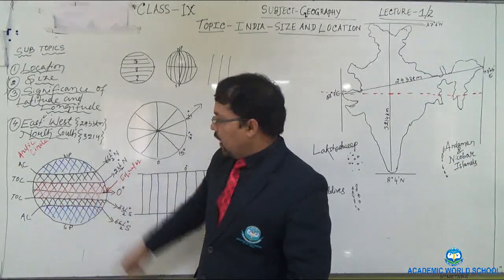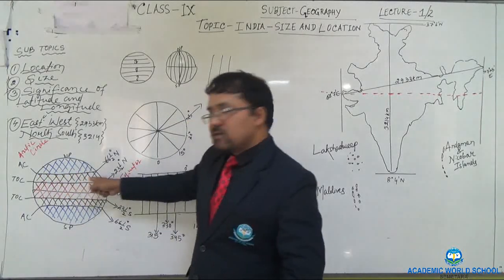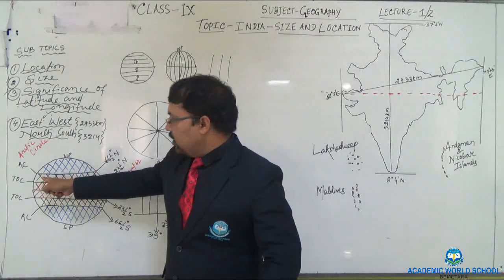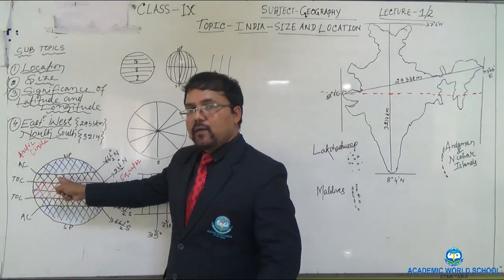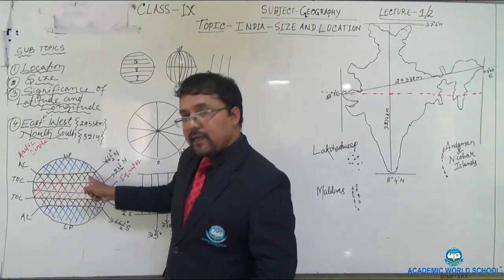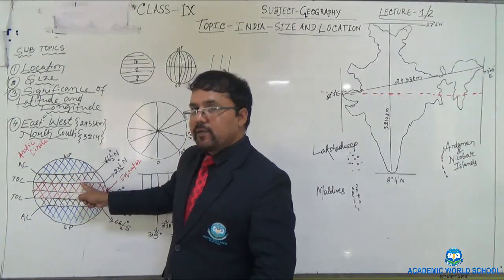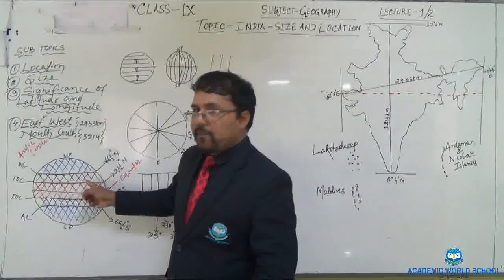Just above this you can see the black cross. This area is known as the temperate zone or subtropical zone.